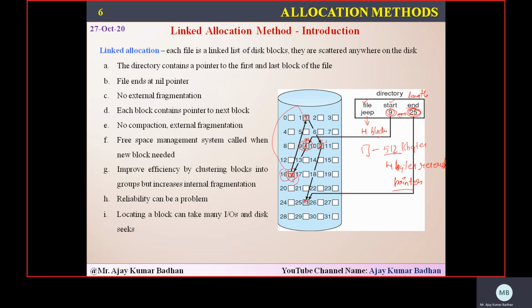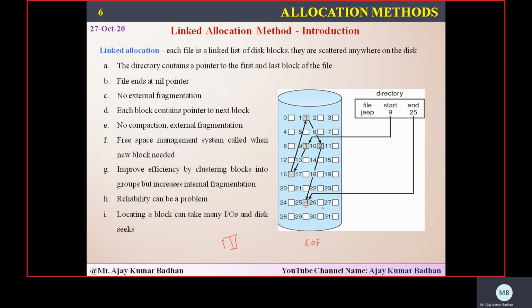Here we are filling. Now since 25 is the last block where the data is getting filled up, what about the pointer? These 4 bytes represent a pointer to the next block. That's why we are calling it linked. So what about that particular pointer? It is represented as null. Here null is represented with -1. Let me erase it so that you can see. Yeah, you can see here, it is represented with -1. -1 is nothing but the end of a file.